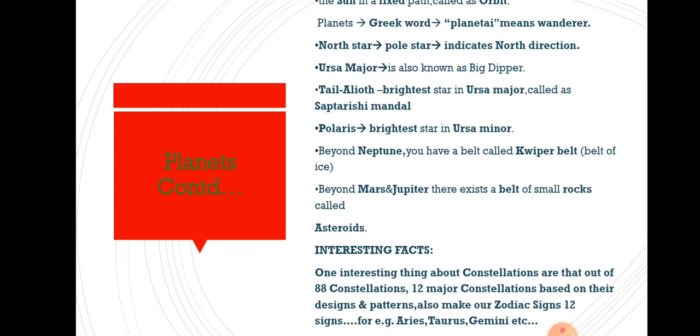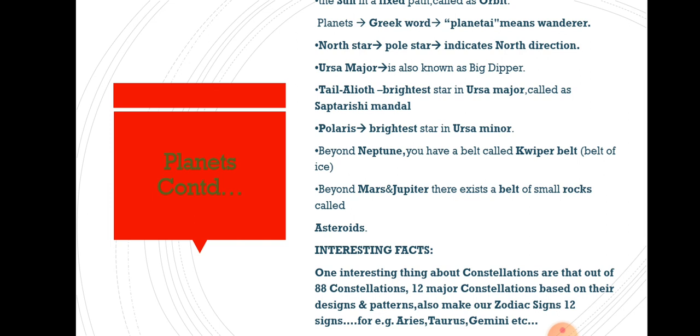Polaris is the brightest star in Ursa Minor, just like Alioth is the brightest star in Ursa Major. Polaris is the brightest star in Ursa Minor. It is another constellation that is very much known to the people.